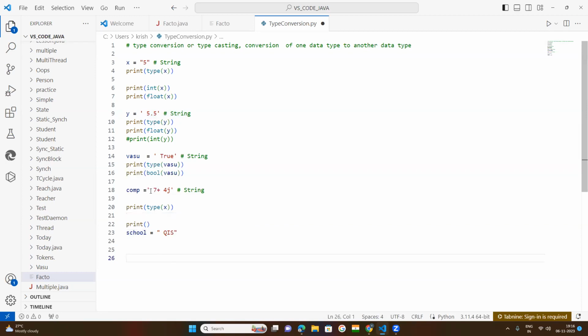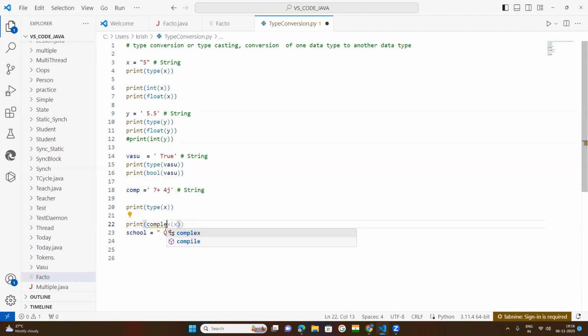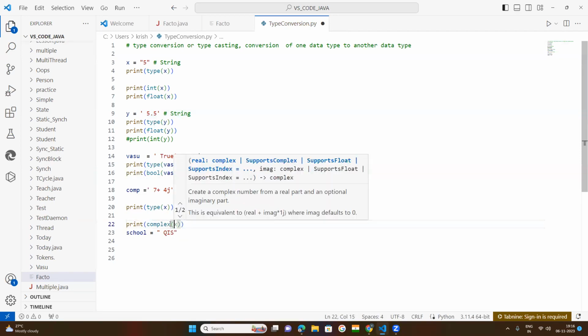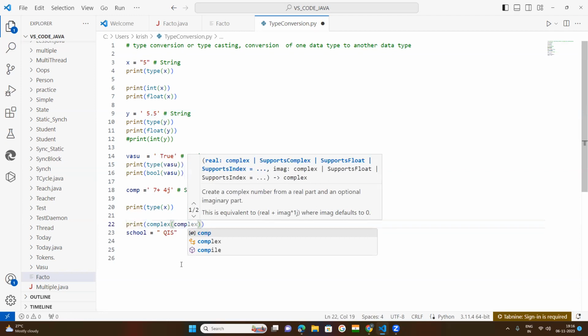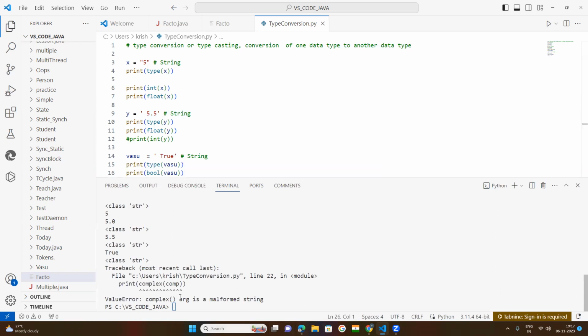If you want to remove this, print complex. Complex is a function, and you need to pass comp, which is a variable. Now let us see. I hope that this complex function will remove these quotation marks and give the result as a complex number. Let us try to compile this one. Complex argument is a malformed string.